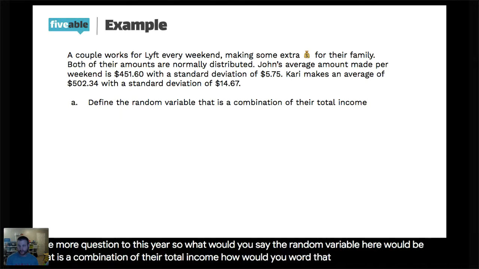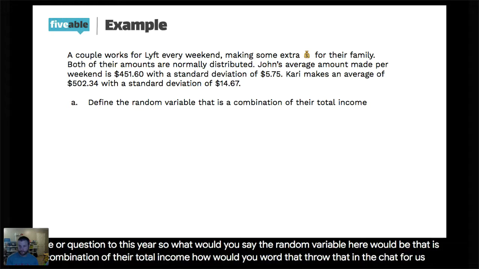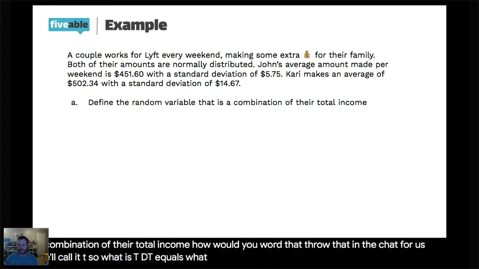Throw that in the chat for us. We'll call it T. So what is T? T equals what?